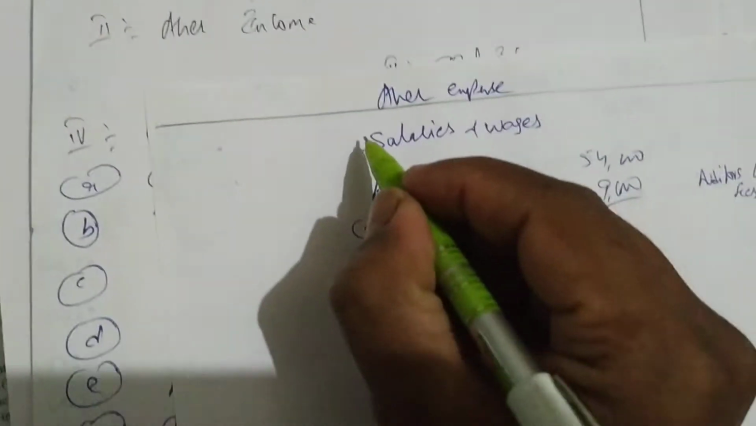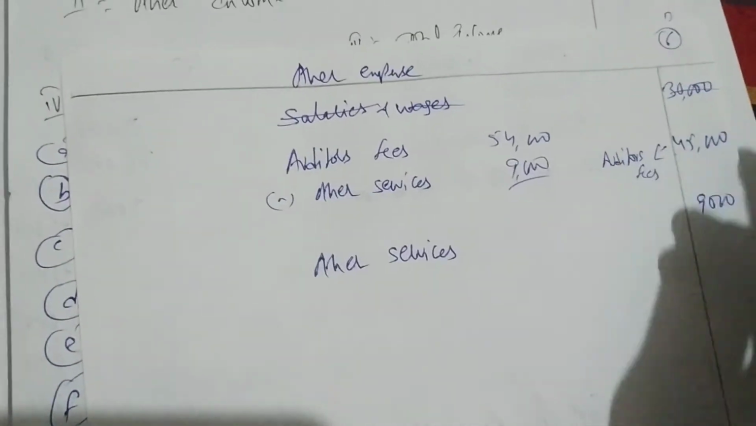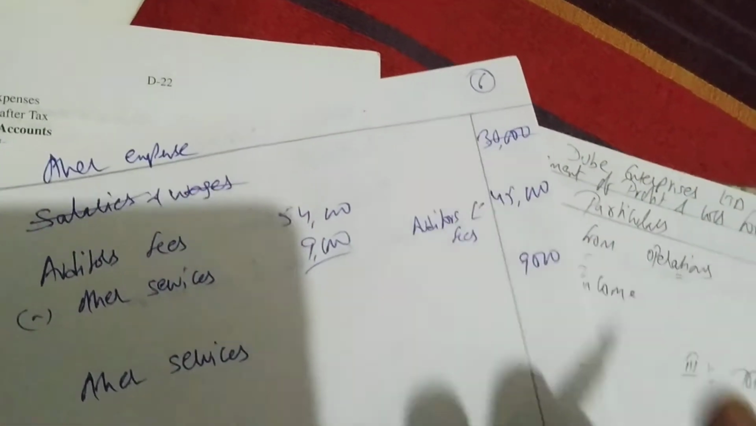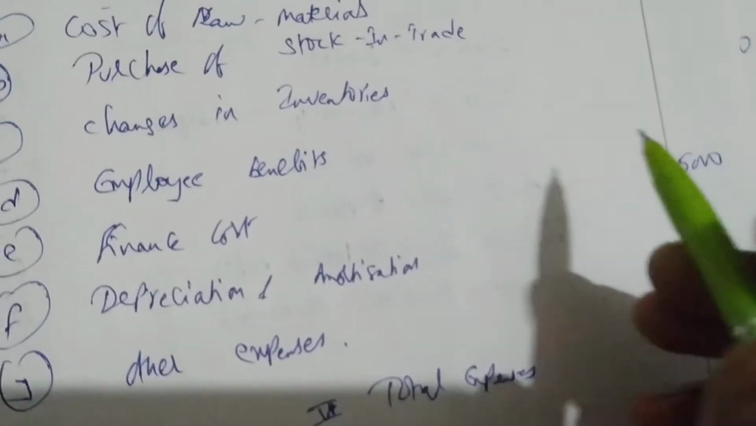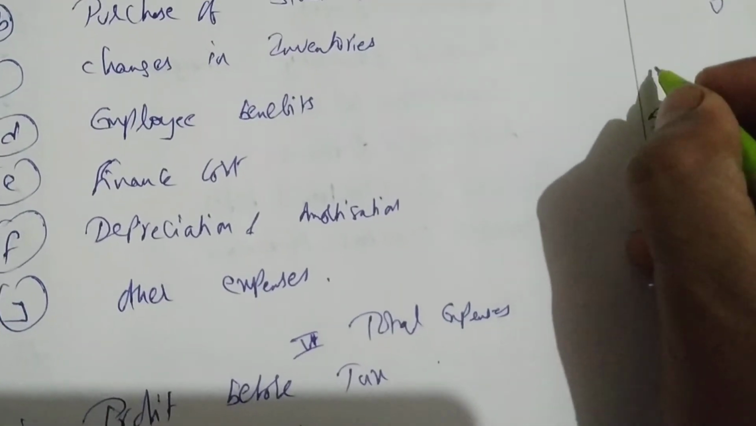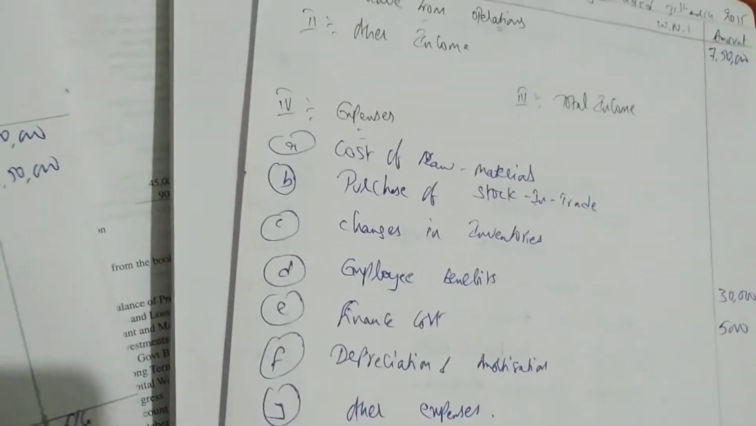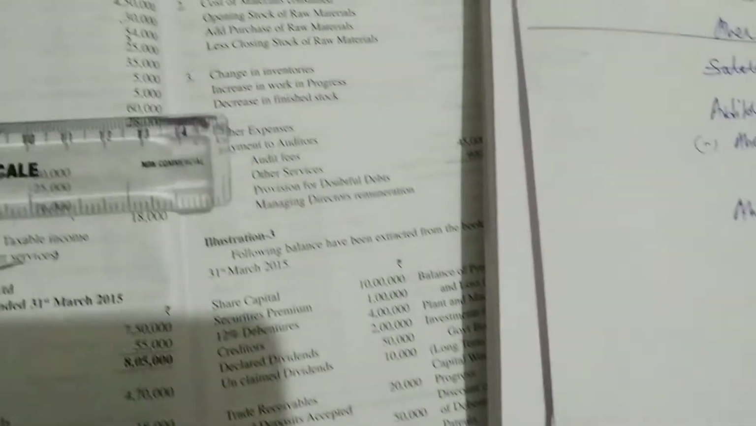Again, I have written salaries and wages here, right? Again, mistake. Salaries and wages you should not write under other expenses. You have to write directly under employee benefits. How much is that? 30,000. Employee benefits 30,000. Same mistake I have done in the earlier problem. If you do one mistake, you do it again. I know that's human nature.